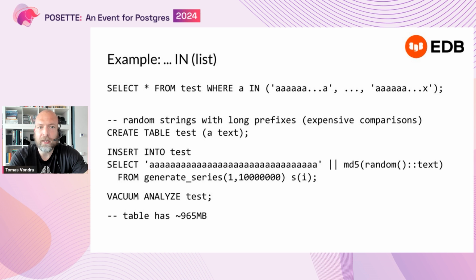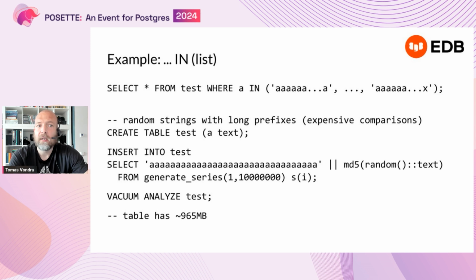Imagine you have a query which is a simple sequential scan from a table. There are no indexes on the table. The table has about a gigabyte of data in it. And you do a select on that with a condition which is an IN condition, which means the column needs to be one of the values listed in the list, right?